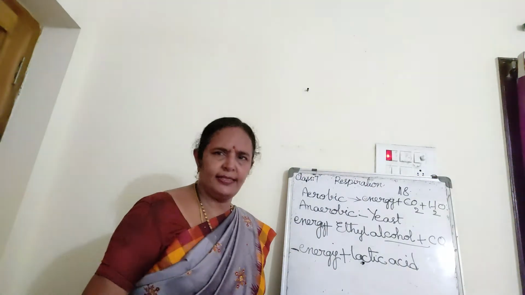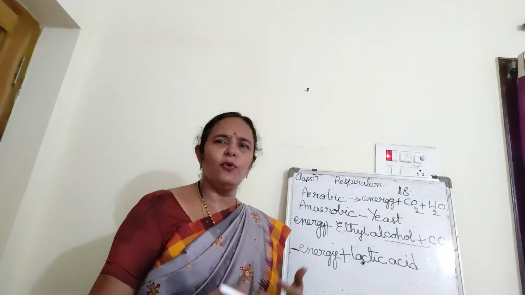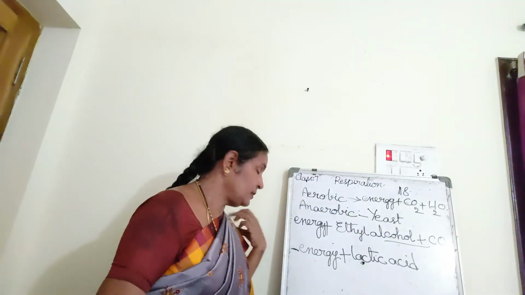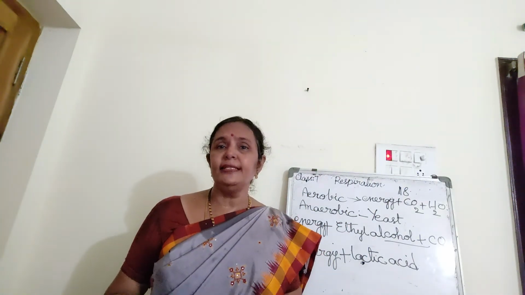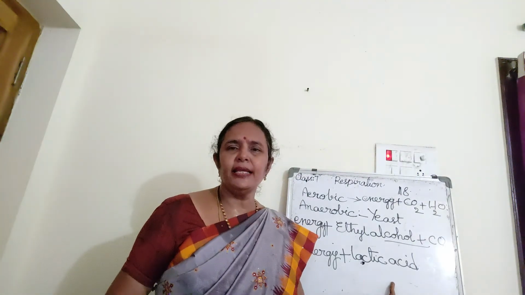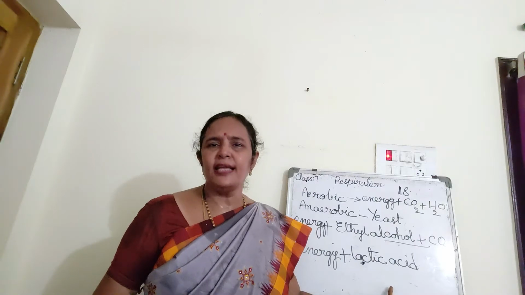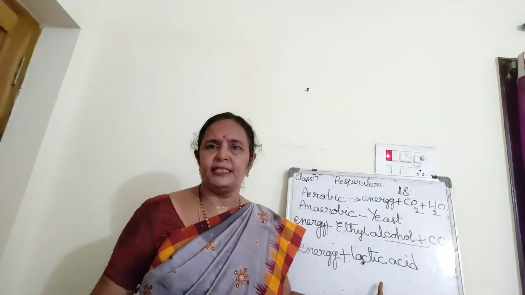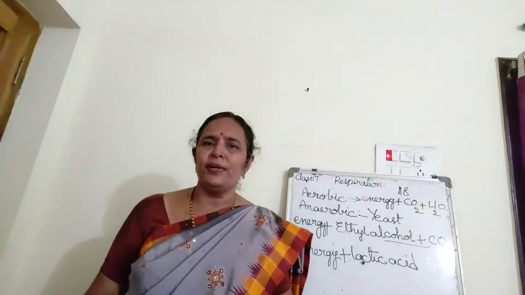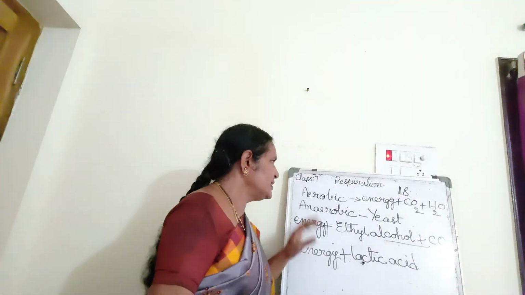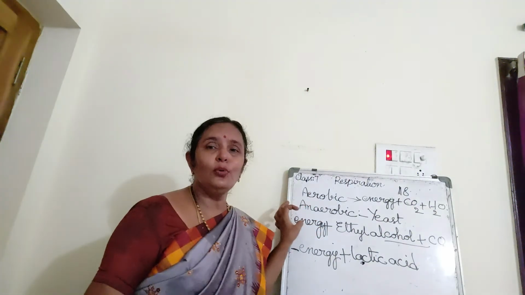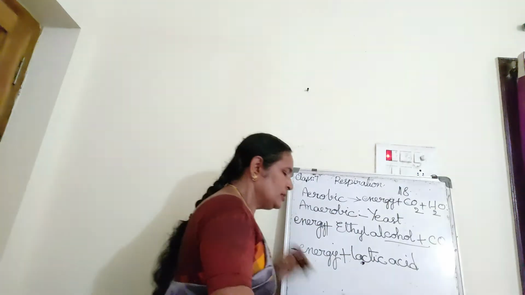During heavy exercise, when our body needs more and more energy, the muscle cells also break down glucose and energy is released. Excess energy is released. During that process, lactic acid is also produced. This lactic acid causes muscle cramps for athletes. Athletes means those who participate in running competitions, isn't it? So this is about aerobic respiration and anaerobic respiration. These are the two types of respiration.